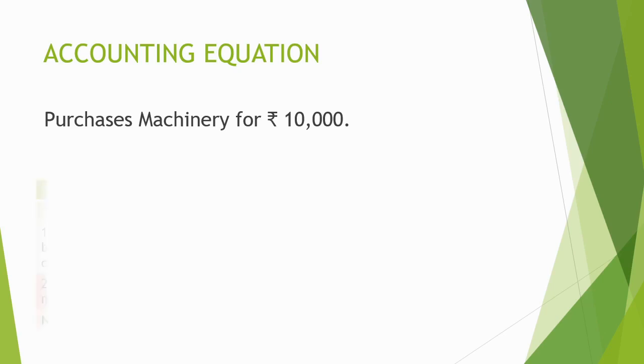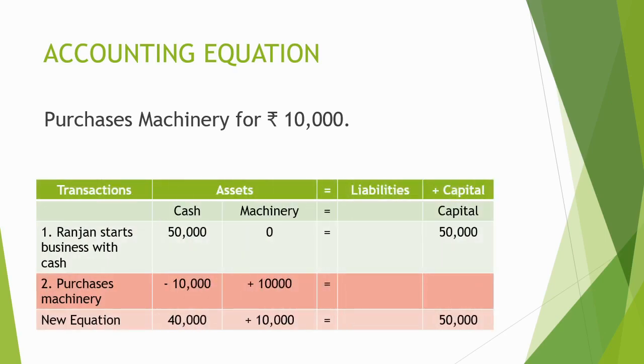We will show this transaction in the accounting equation like this. After the first transaction, purchases machinery, 10,000 is deducted from the cash and 10,000 is added in the machinery under the head of assets. A new asset is created here in the name of machinery. And there is no effect of this transaction on capital. After this, we will get the accounting equation like this: cash rupees 40,000 plus machinery rupees 10,000, and the total of that is equal to capital of rupees 50,000.